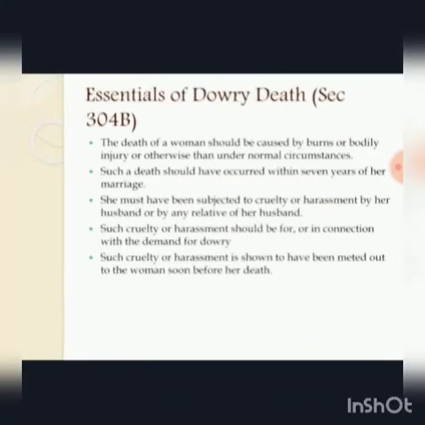Essentials of dowry death. The death of the woman shall be caused by burns or bodily injury or otherwise than under normal circumstances. Such a death should have occurred within 7 years of her marriage. She must have been subjected to cruelty or harassment by her husband or by any relative of her husband. Such cruelty or harassment should be for or in connection with the demand for dowry. Such cruelty or harassment is shown to have been meted out to the woman soon before her death.